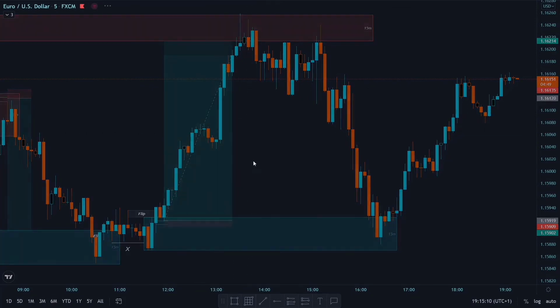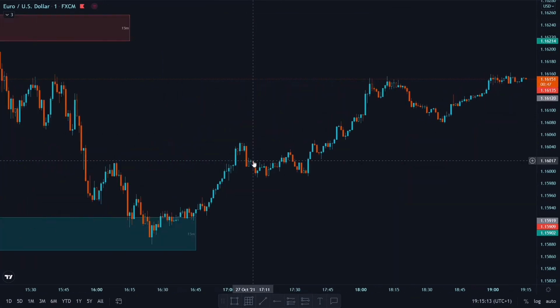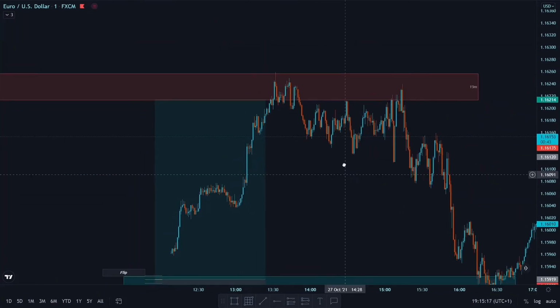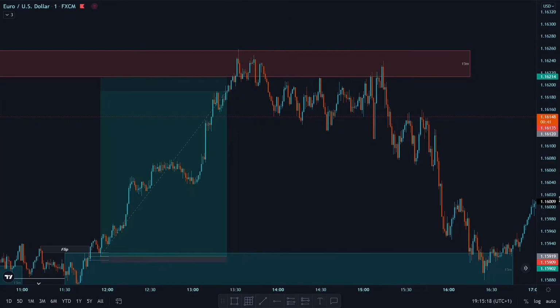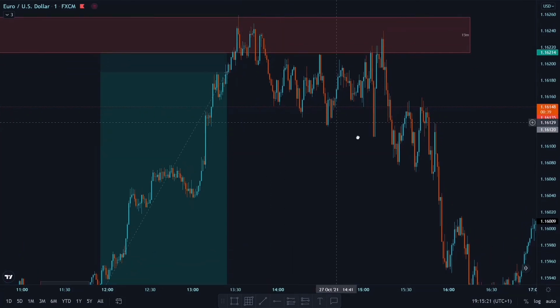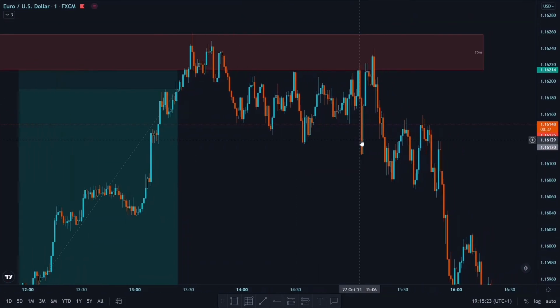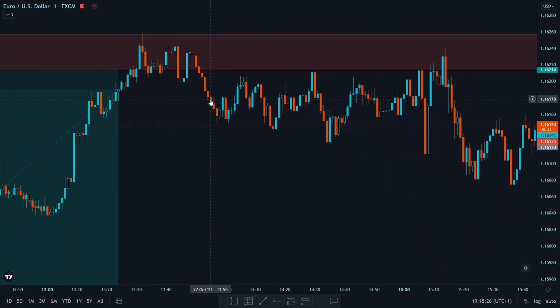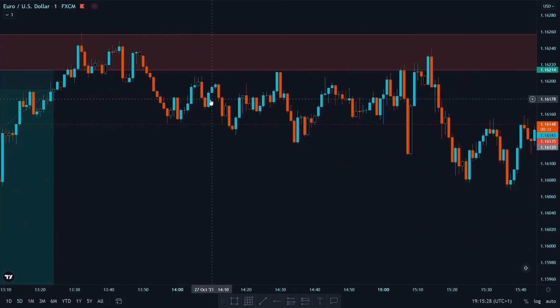So after this, in the New York session, we tapped into our 15-minute supply zone. We get a change in characteristics here. Okay, we get our change in characteristics from here.